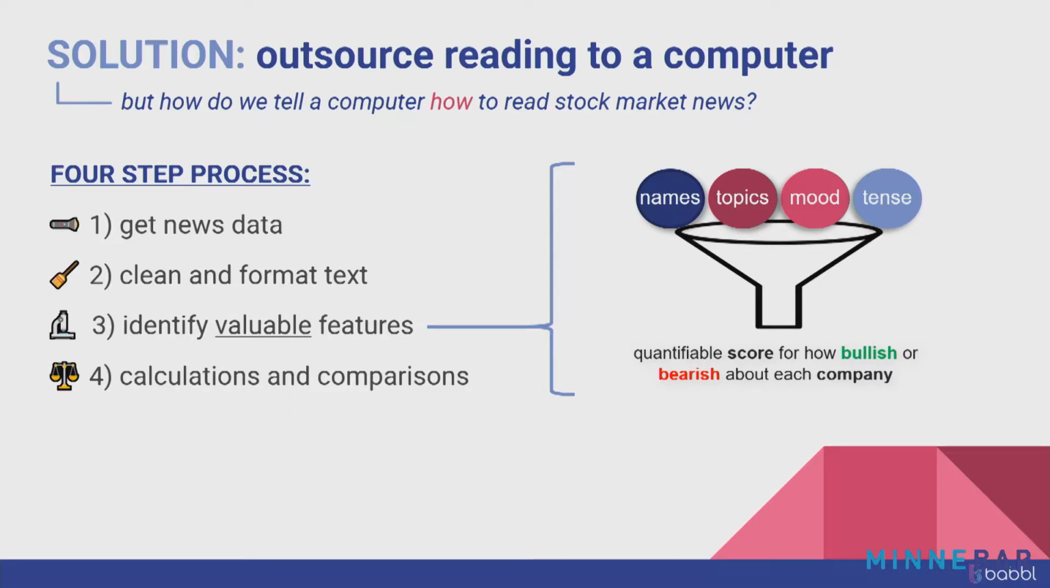Third, and most importantly, keyword here, identify valuable features, like we're showing on the right. How do we take that text that we've cleaned and identify names, topics, and the mood about those names and topics, and then also identify past, present, and future tense so that we can ultimately quantify the score of that article for how bullish or bearish the text is about a company.